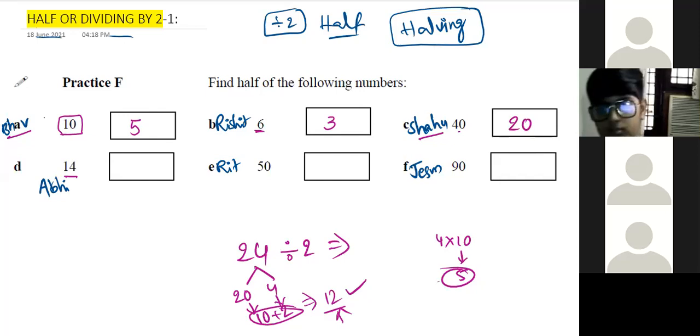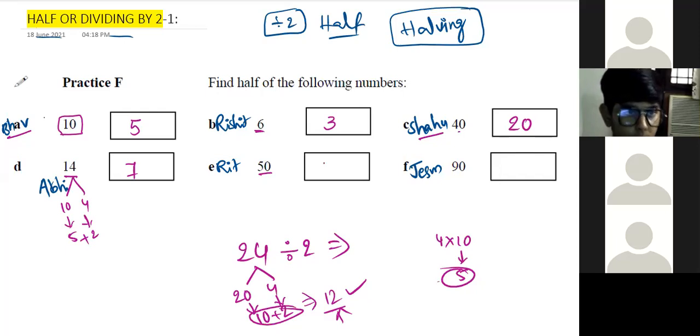Sir, 14 is split into 10 and 4. Okay. And then they are halved to 5 and 2. So 5 plus 2 is 7. So 7, right. Ritvik. So half of 50 is 25. 25. So directly we can say.